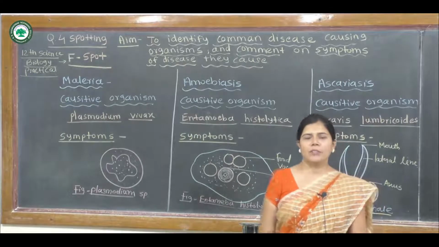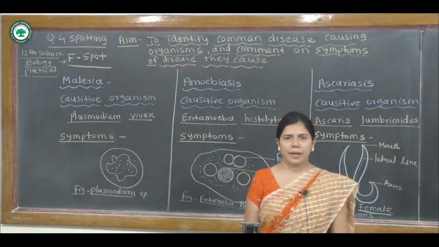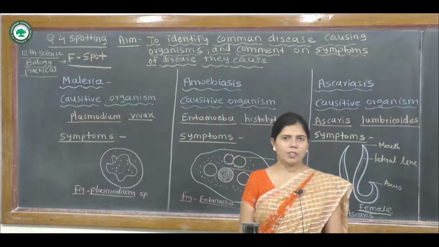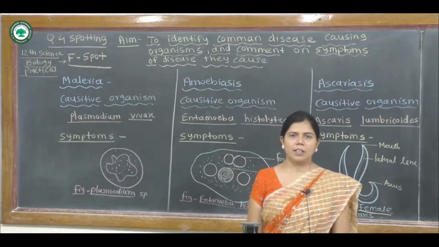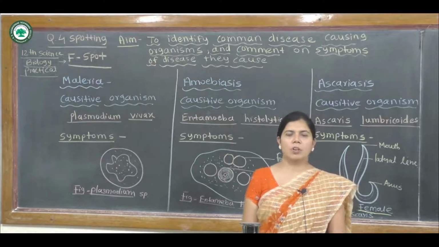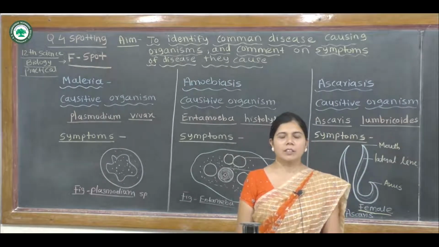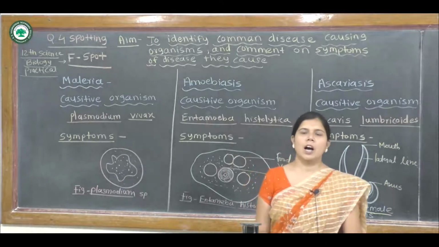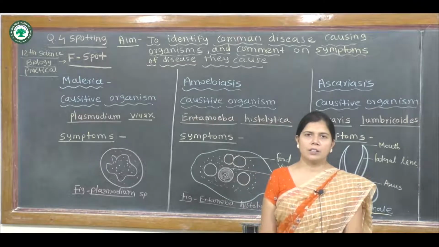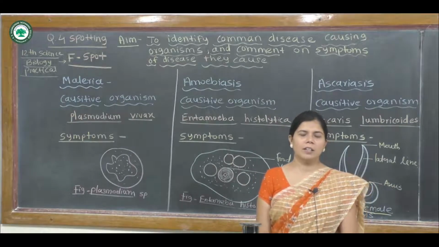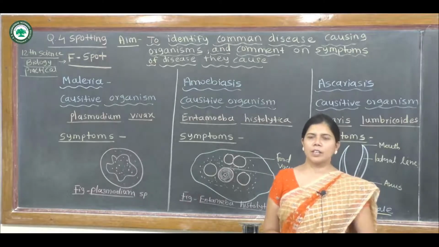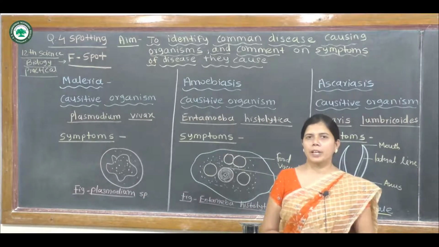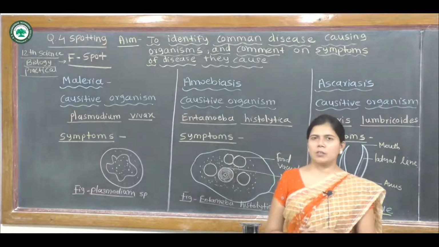Students, today we are discussing the practical of the subject biology. From the biology practical, the fourth question is on spotting. There are 10 spots given to you, and you have to identify each and write its characteristics. So students, there are 10 spots from A to J, and today we are going to discuss spot F.